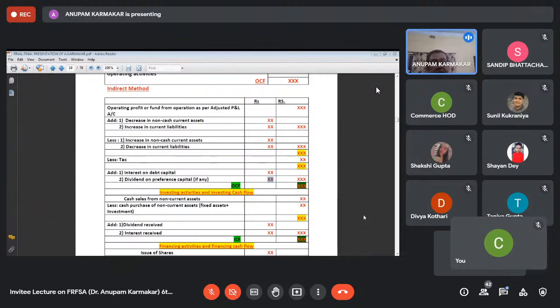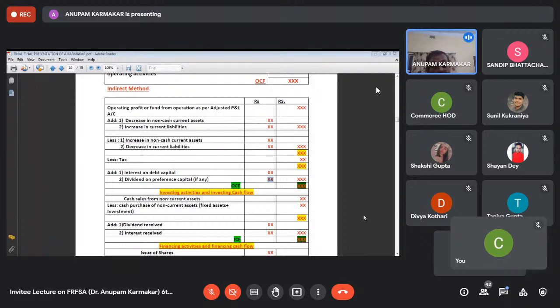At 10% interest, 10,000 is the interest due, but on the date on which we are preparing this cash flow statement, that 10,000 interest will not be paid. As a result, your cash position is improving to the extent of 10,000. That is why you are adding that interest on debt capital.